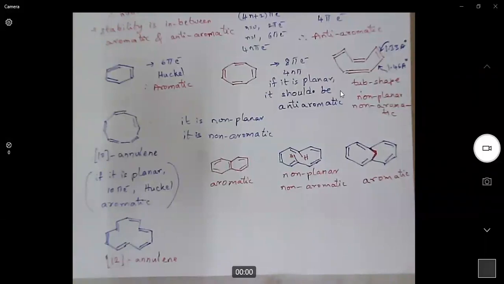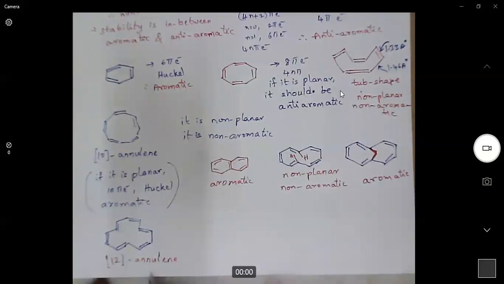When they are cyclic and planar, they are supposed to be anti-aromatic. As we know, anti-aromatic molecules are highly unstable. What they will do is try to assume a non-planar conformation. If the molecule is non-planar, it is non-aromatic. Non-aromatic molecules have weak stabilization, so they may be stable.